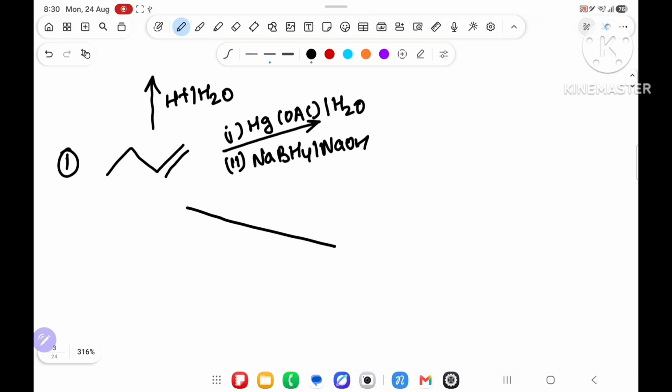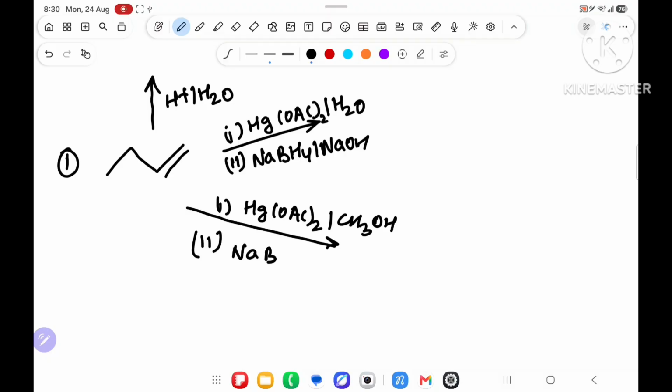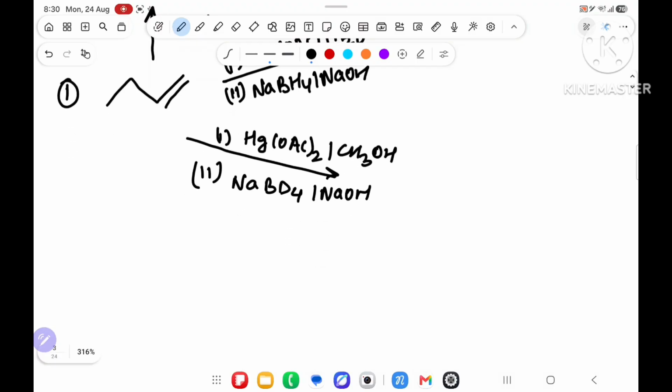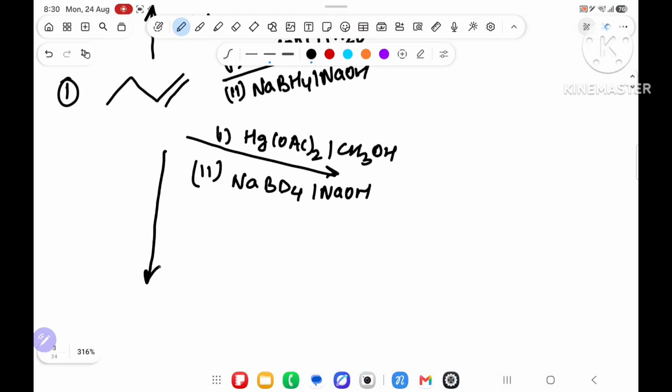Suppose I have taken the third: first, Hg(OAc)2 in presence of CH3OH. Second reagent, NaBD4 with NaOH. Acha sir.